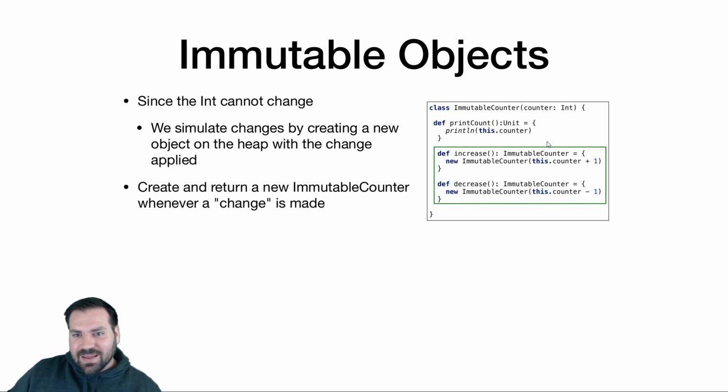All right. An immutable object, the state can't change. And whenever we want to change the state, we're going to create a new object of that type with the change applied. So here we have a counter, can't change. If we want to increment or decrement the counter, we're creating a new counter with the change made to it and then returning a reference to it.